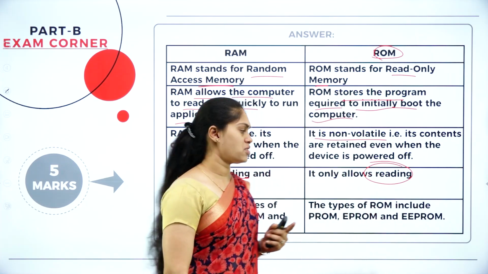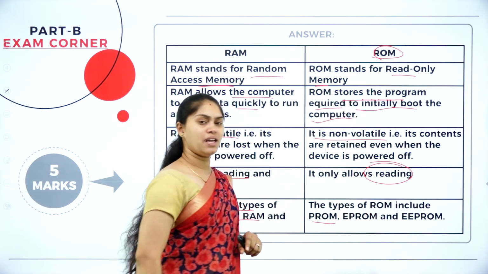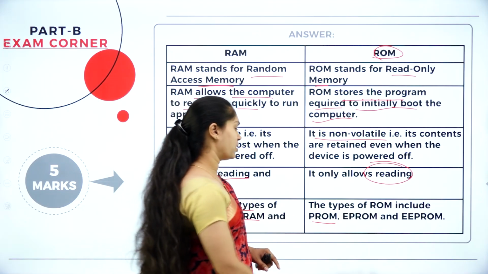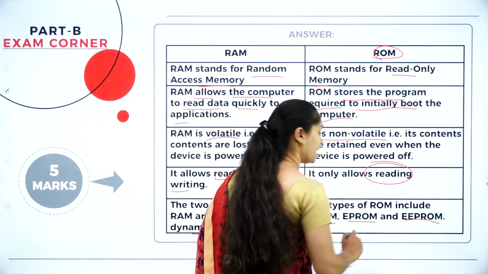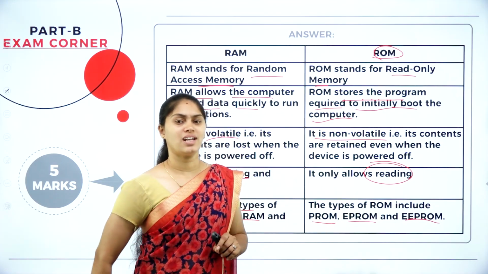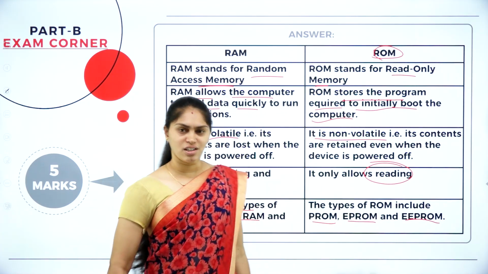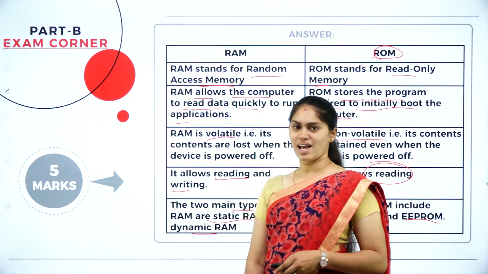Then what about the types of ROM? Here we have PROM, that is programmable read-only memory, then erasable programmable read-only memory, and electrically erasable programmable read-only memory. So these are the differences between the RAM as well as ROM.